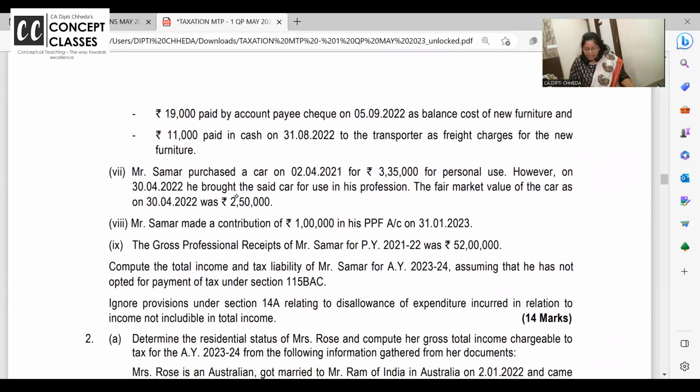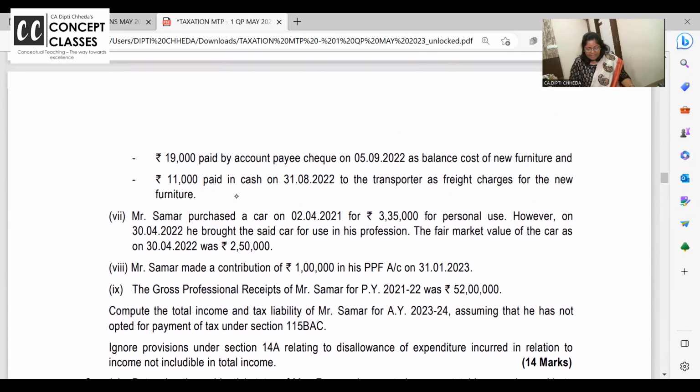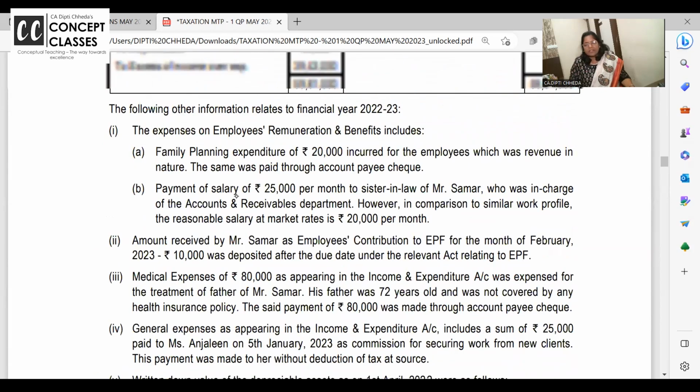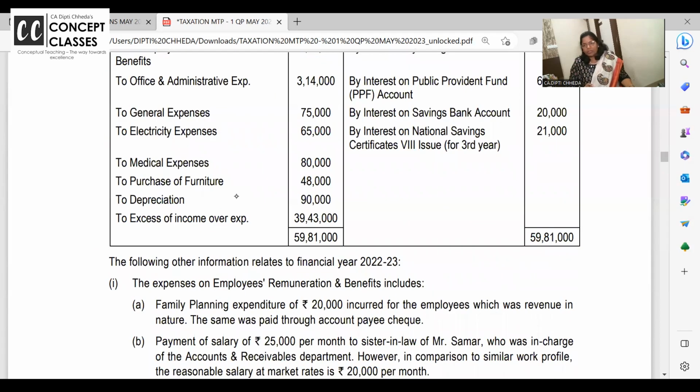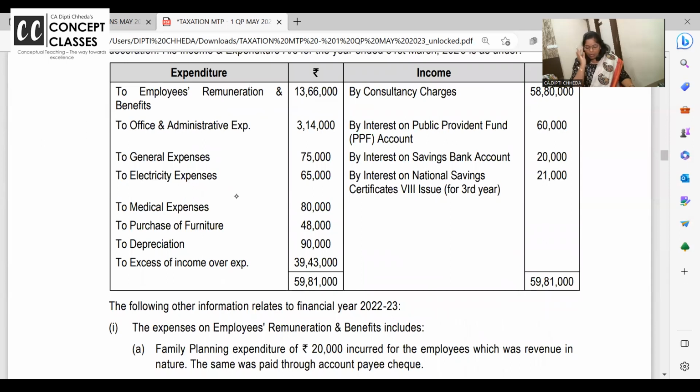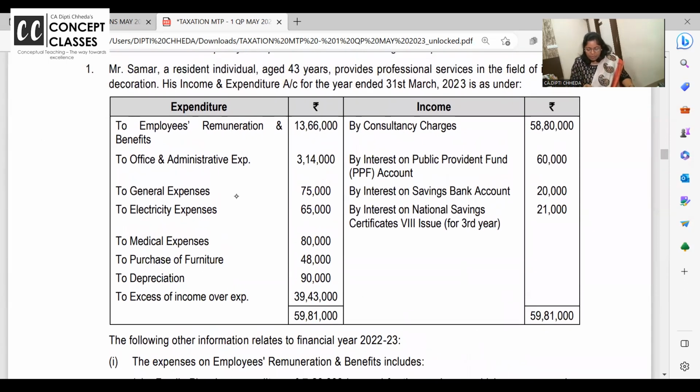Ignore the provisions of 14A relating to disallowance of expenditure. 14A is what? When some income is exempt, the expenses related to that are not allowed. Now, whenever you start computing business income, start it with the net profit, 39,43,000. Now read the credit side, and whatever income is included as a part of this and is not a part of your business income, just remove it. Are you all with me?